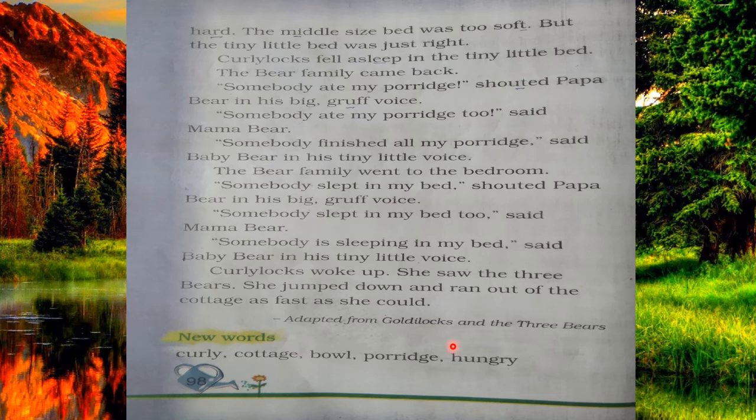So here the story is completed. Hope you all enjoyed the story very much. I also enjoyed it very much. And here there are some new words for you. First is curly, C-U-R-L-Y, curly. Second is cottage, C-O-T-T-A-G-E, cottage. Third is bowl, B-O-W-L, bowl. Fourth is porridge, P-O-R-R-I-D-G-E, porridge. And last is hungry, H-U-N-G-R-Y, hungry.